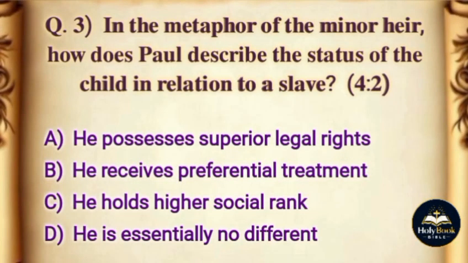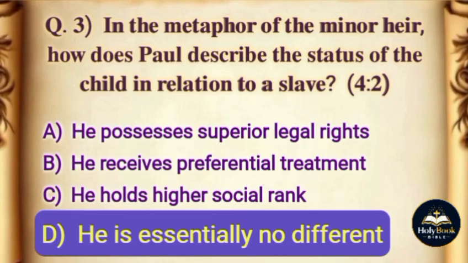Question. In the metaphor of the minor heir, how does Paul describe the status of the child in relation to a slave? Options: A. He possesses superior legal rights, B. He receives preferential treatment, C. He holds higher social rank, D. He is essentially no different. The correct answer is option D. He is essentially no different.